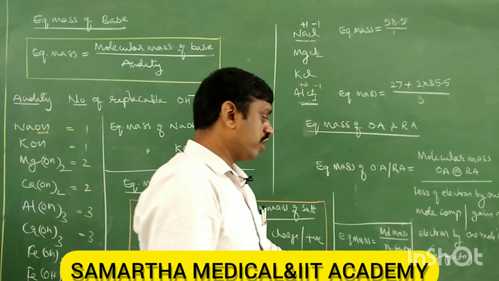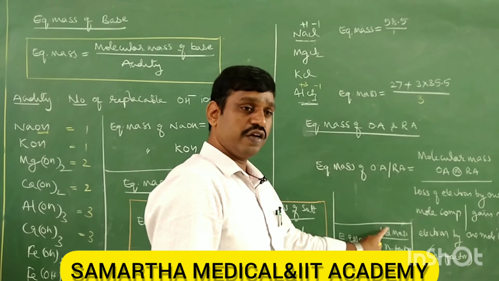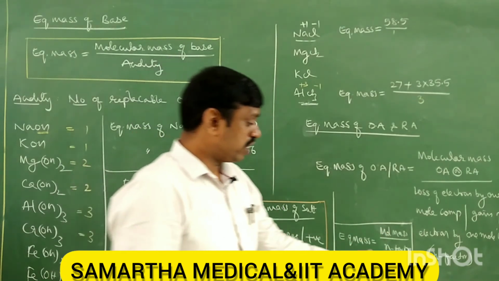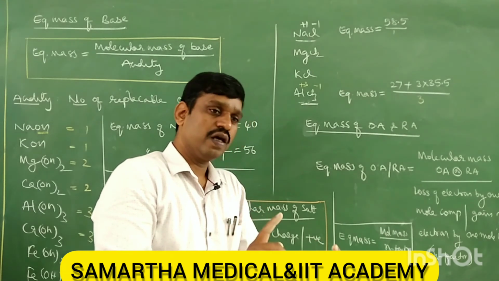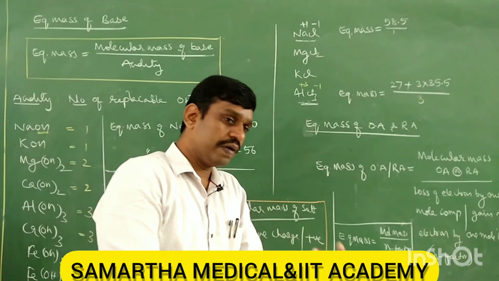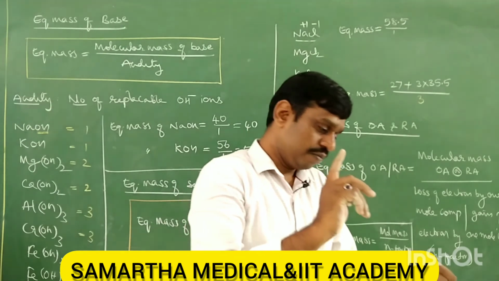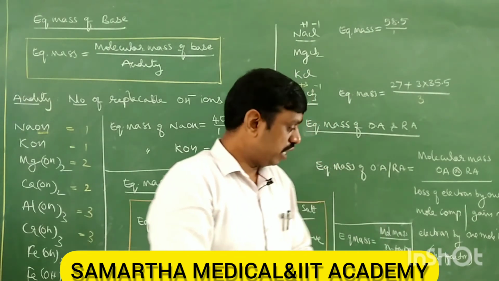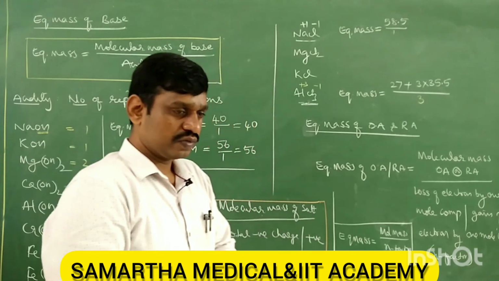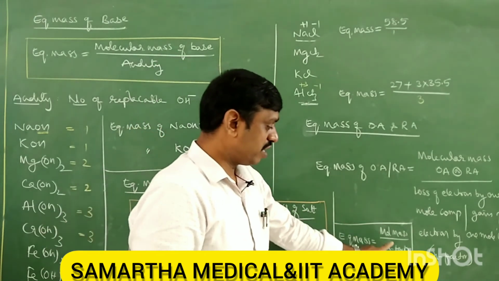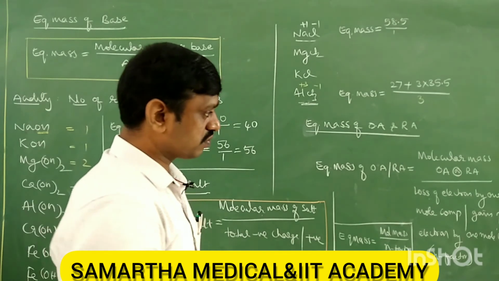So equivalent mass is equal to molecular mass divided by n factor. Where what is n factor? It may be valency, acidity, basicity, number of positive, number of negative charge, or it may be loss of electron, gain of electrons. So molecular mass divided by n factor will get equivalent mass. Okay?